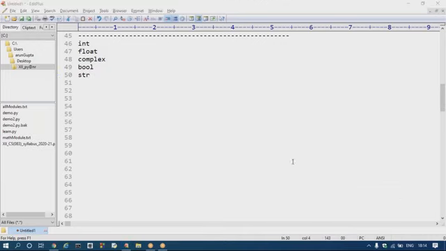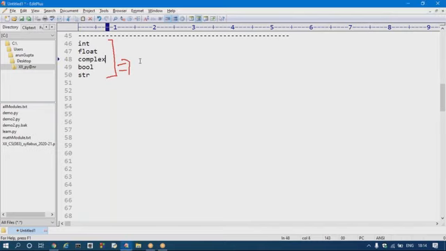And students, these 5 data types are known as fundamental data types.